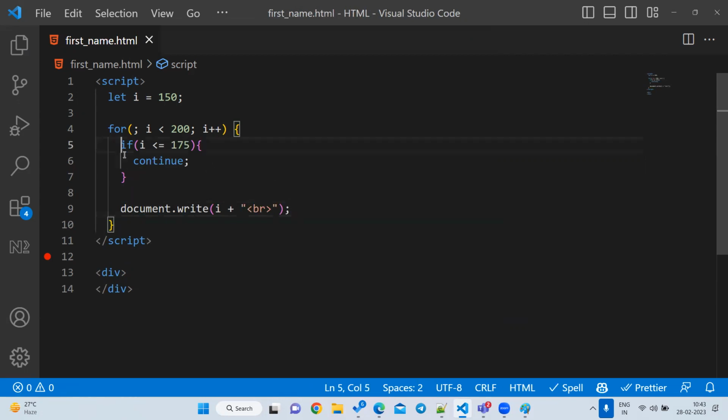Let's see what is the special statement. Please understand. Whenever this break comes, it will stop the entire process. This continue, what will it do? It will not stop it. Suppose there is a logic you want to execute only if this condition is matching, and whenever this condition is matching you don't want to process it at all. After 175 only I want to process, then I can write a statement called continue. Continue is also a keyword. Whenever you write continue, it will go again to the next iteration. It will not execute the below lines, it will skip those lines at the bottom and go to the top.